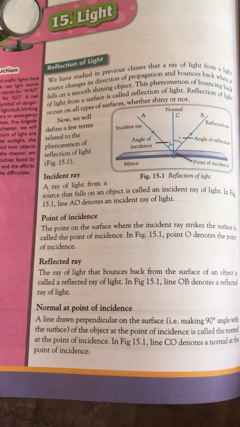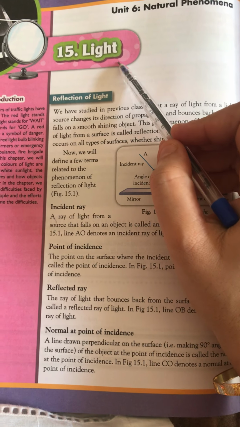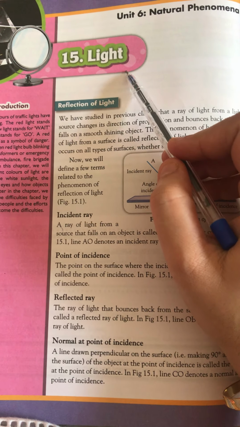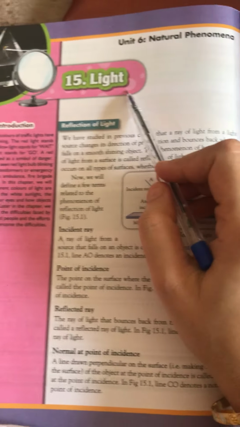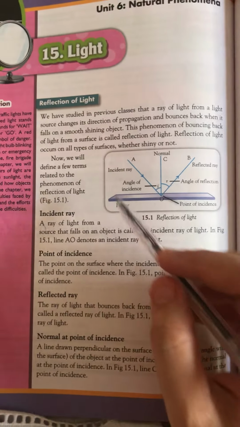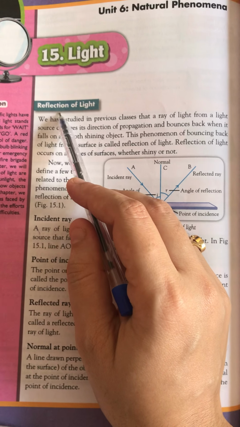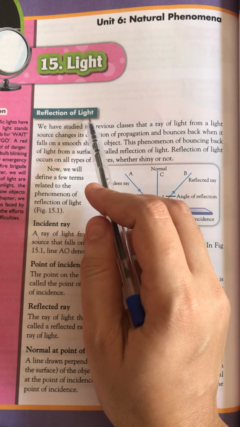Yes, good morning, students. Today we are going to revise the next chapter, chapter number 15. Its name is Light. Now, what is light? I have already given the definition. Light makes things visible to us. Okay, the first phenomenon shown by light is reflection of light.